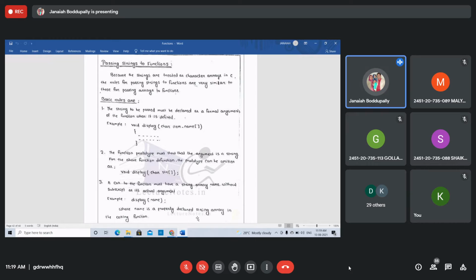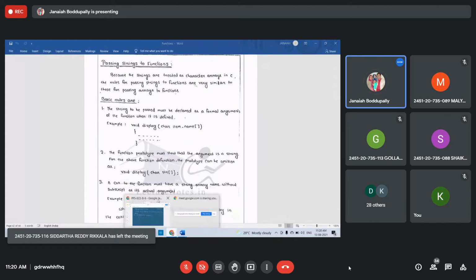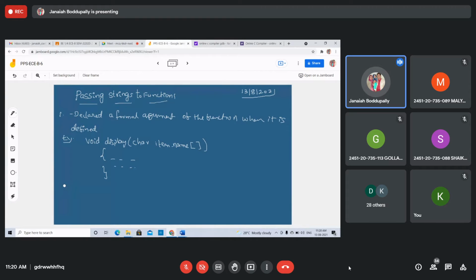For the above function definition, the prototype can be written the same as the definition: void display(char string[]); with a semicolon at the end. This is the prototype of the function.